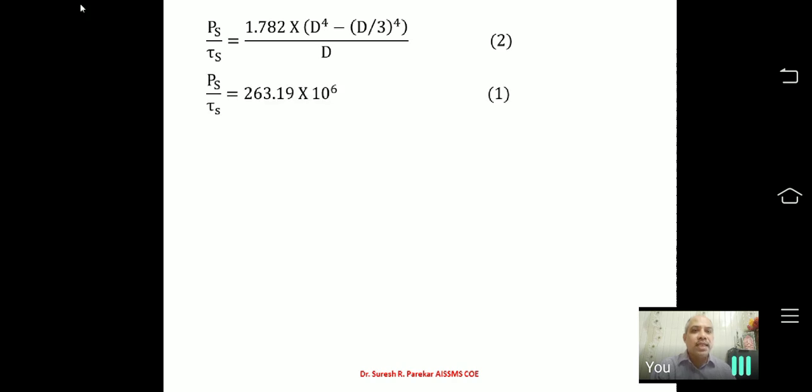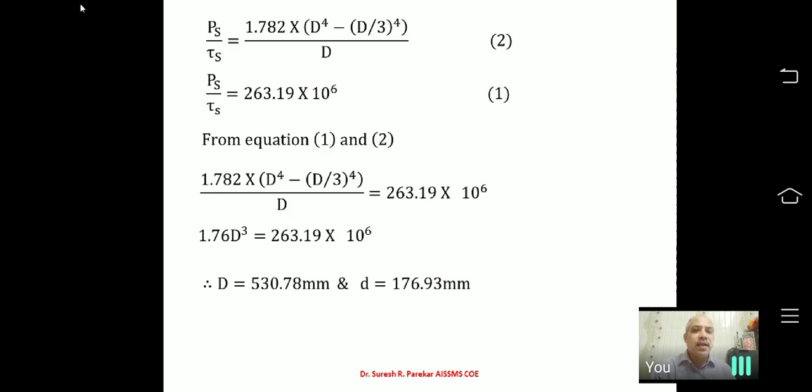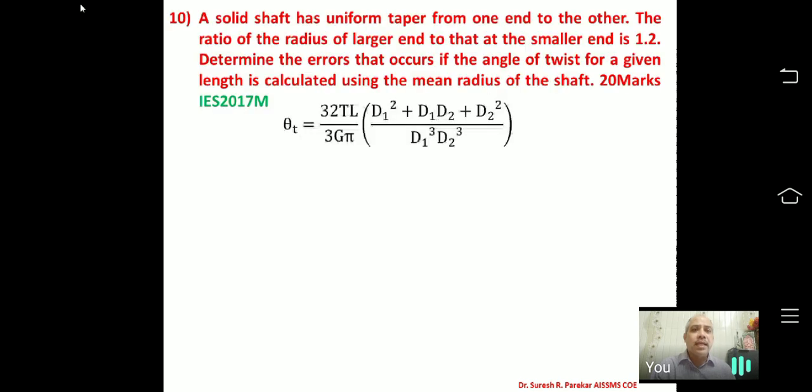So we have the first equation, Ps upon tau s is 63.19 into 10 raised to 6, and the second one now we have this. Comparing, the right and left hand sides should be the same, and that will give me the value of D, that is 530.78, and small d is 176.93 millimeters. So the problems are simple. Now the last problem we have is for IES